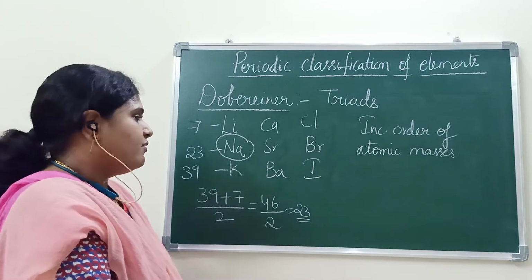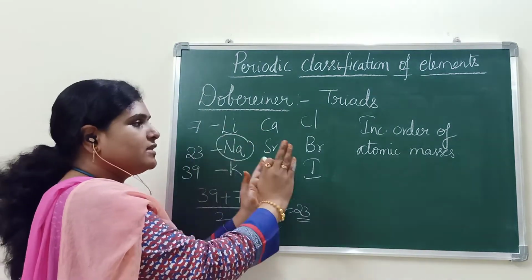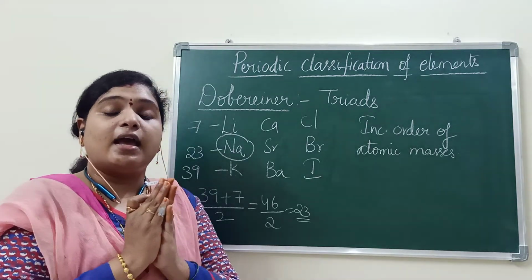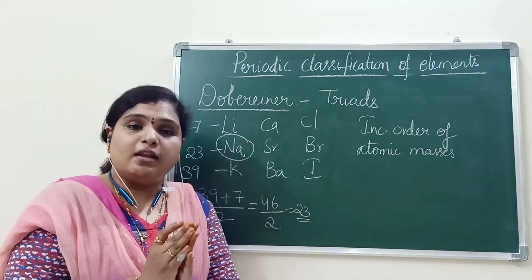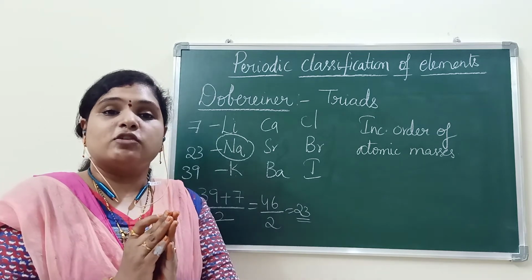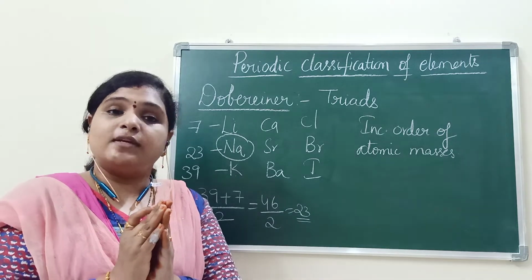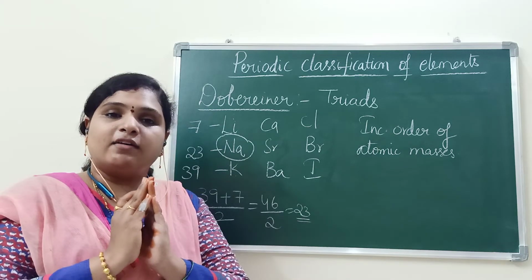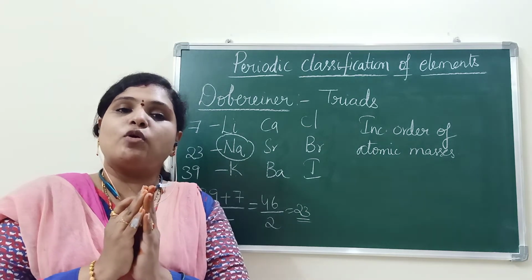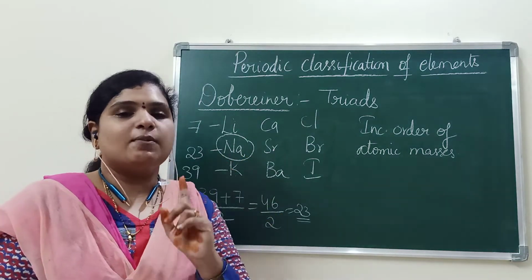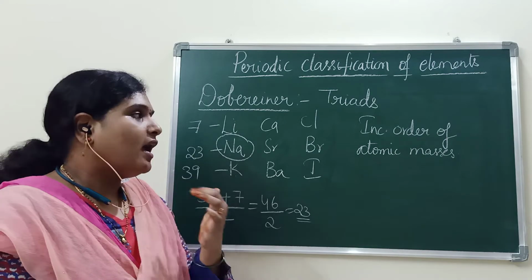You have understood the point and the basis: increasing order of atomic masses, and he arranged the elements in triads. The average mass of the first and third element gives a value approximately close to the mass of the middle one. That is the point he has given.